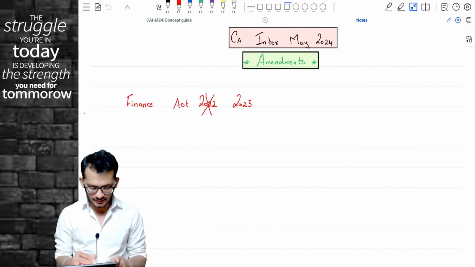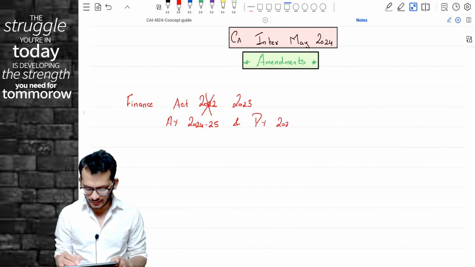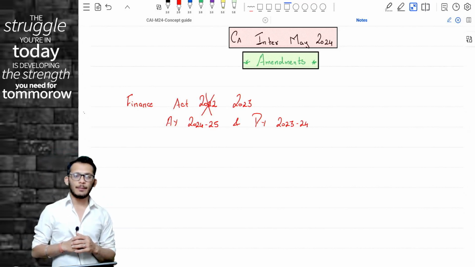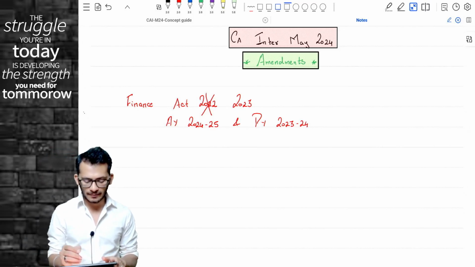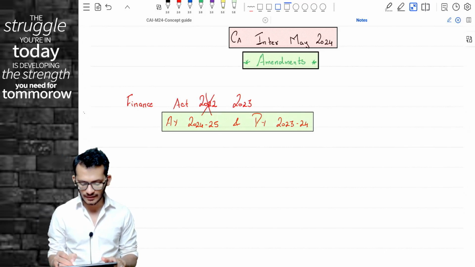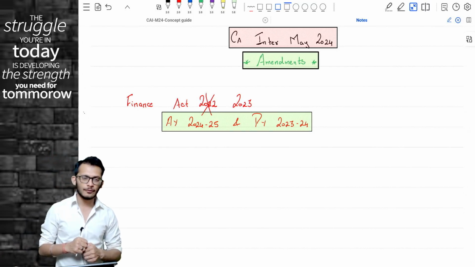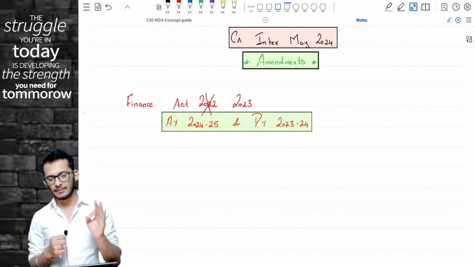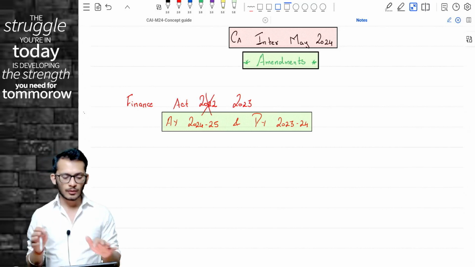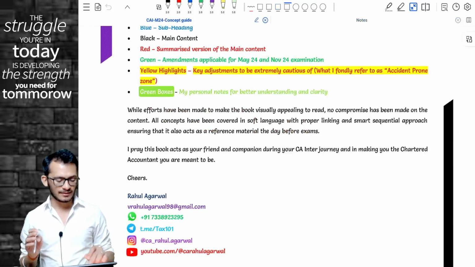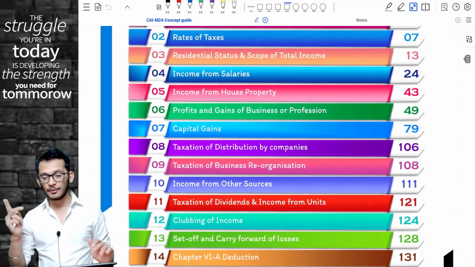So, for your attempt, everything is going to be Finance Act 23, which means for your exams, the applicable assessment year is assessment year 2024-25 and previous year 23-24. This is what will be applicable for your exams. Please keep this in mind. You may have learned some earlier assessment years. It doesn't matter. For your exam, this is assessment year 24-25 with previous year 23-24. All your exam questions are now going to be with these assessment years. This is the only amendment which I would like you to know from Basics of Income Tax. Nothing more than this. Can we proceed?